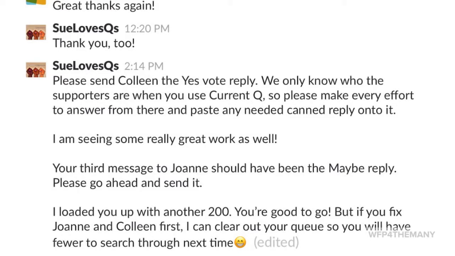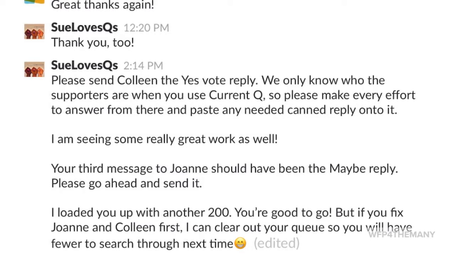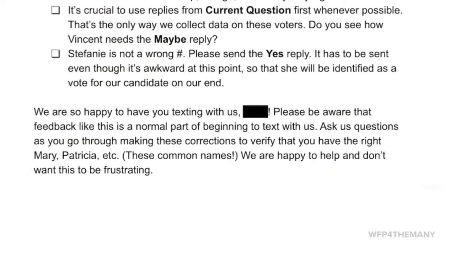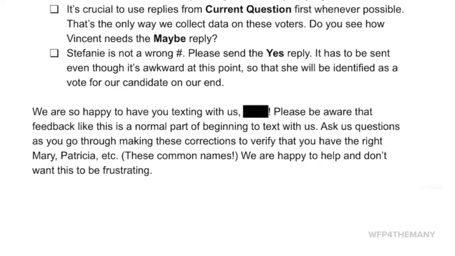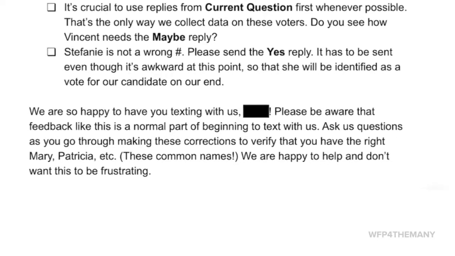If a texter doesn't know how to go back to find a sent text, refer them to the texter training video or slides. Sometimes it can be helpful to share a screenshot in your direct message. Once a voter has opted out, the texter will not be able to access or view the conversation otherwise.